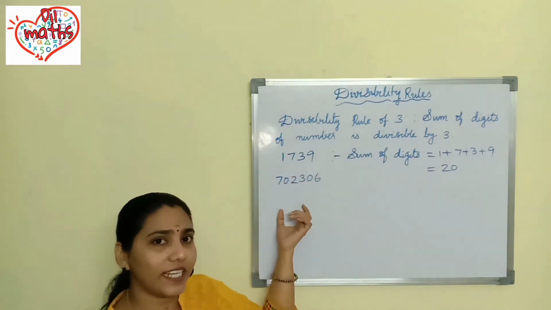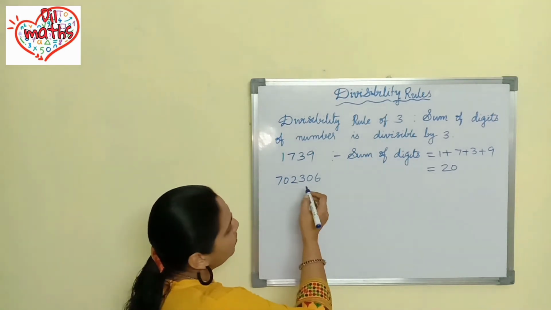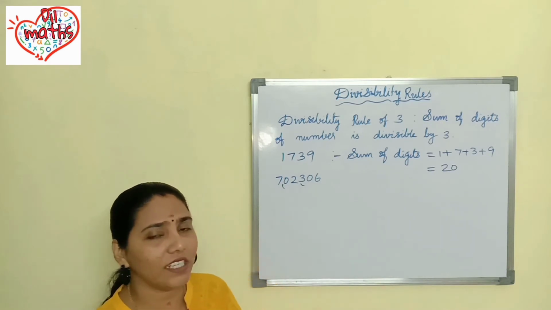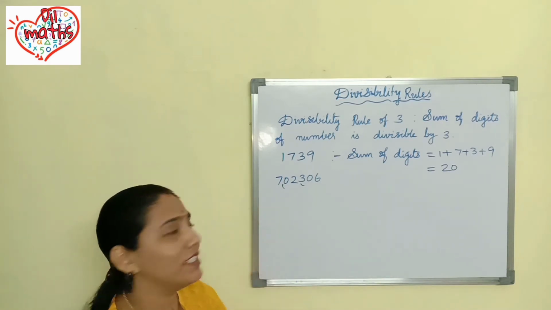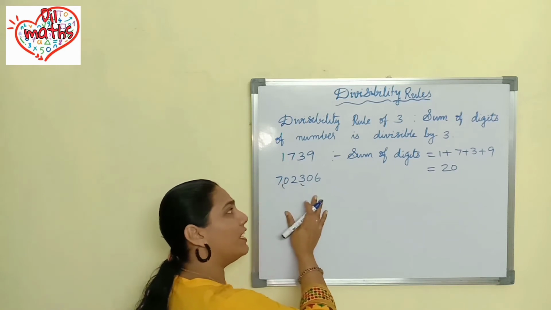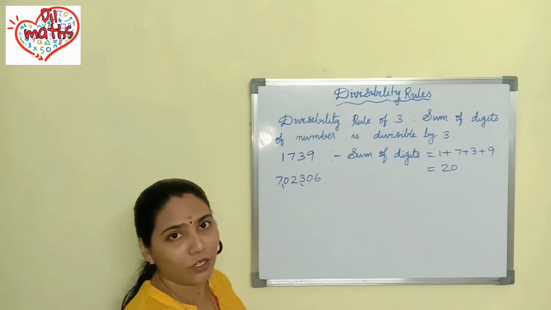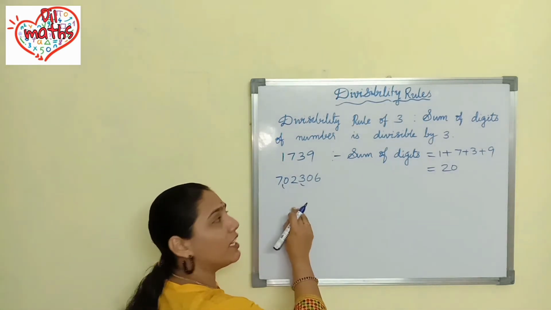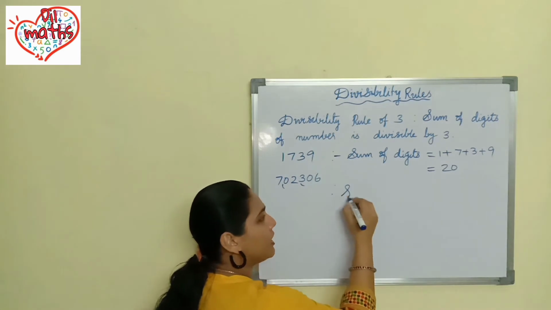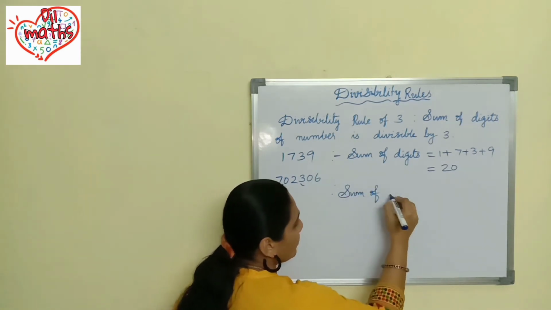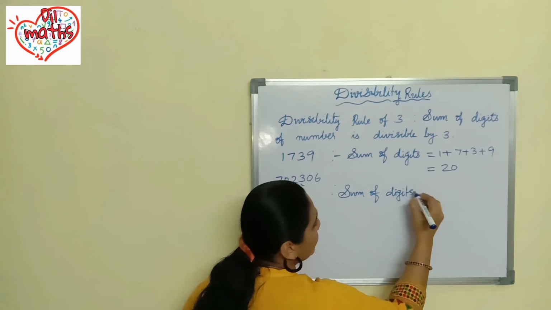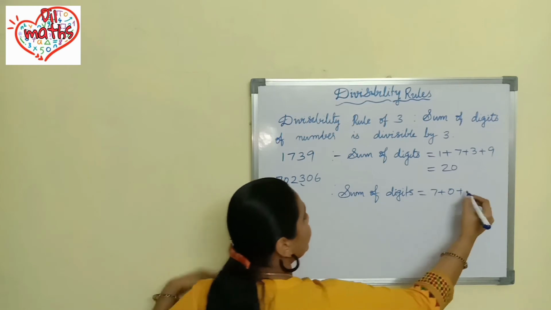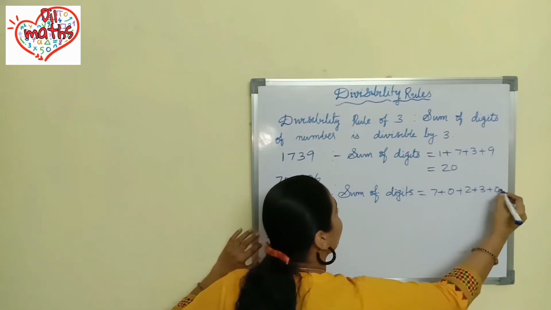Okay. So we will check the next example. What is the number given here? 7,02,306 is the number given here. What we should do? It is a big number, isn't it? So it is very difficult to find out whether it is leaving a remainder or not. That's why we are using this divisibility rule. Okay. So what we should do here? We should find out sum of digits. Sum of digits is equal to 7 plus 0 plus 2 plus 3 plus 0 plus 6.